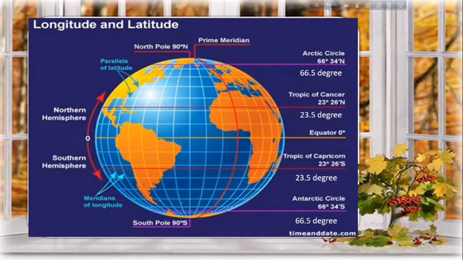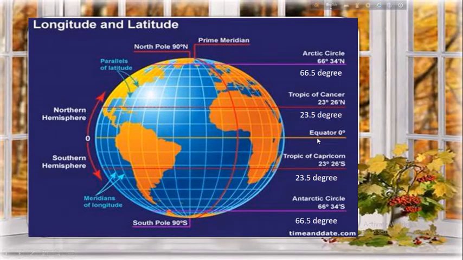To know the position of Bangladesh in the world map, some basic concepts about the globe we need to know at first. What are those? Here follow. In order to determine the position of a place on the surface of the earth, the measures of its distance from the equator, either north to south, and its distance from the Prime Meridian, either east to west, should be known. So now what is equator?